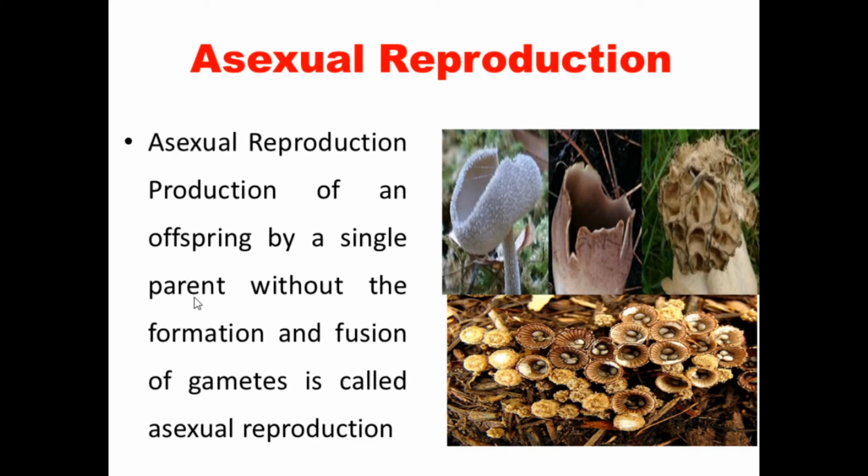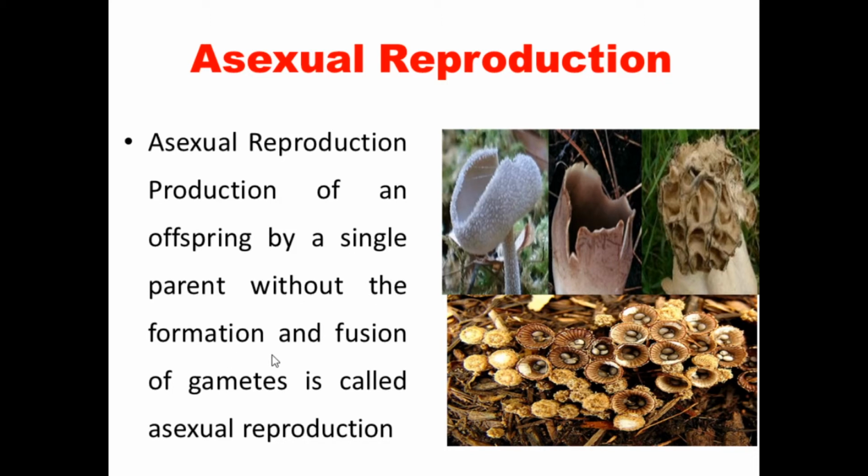So we come to know that only a single parent is able to produce the new offsprings. Normally there will be two parents to produce new offsprings, but in asexual reproduction it is not like that. A single parent, there won't be any male parent or female parent.